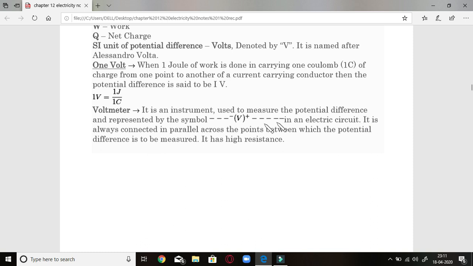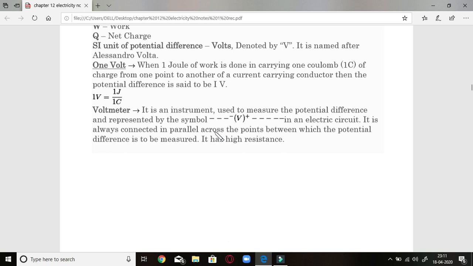It is always connected in parallel. One thing to be noted is that voltmeter is never connected in a line or series. It is always connected in parallel to the point in which we want to measure potential difference. And you know that we always measure potential difference across resistances.